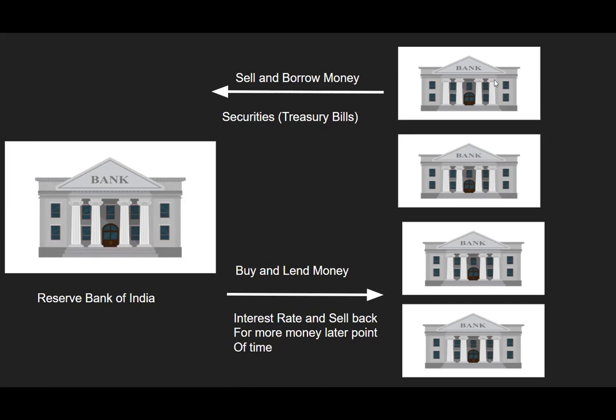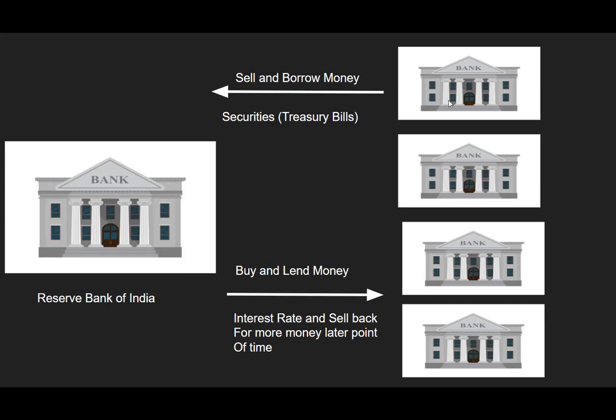If I consider this bank as SBI, and SBI wants to raise some amount and reaches out to the RBI, they will sell their treasury bills or securities to RBI, saying you buy this security for 100 rupees now. Later on, we will pay you back, or buy it back for more than 100 rupees. That is the agreement or contract between the SBI and the RBI.